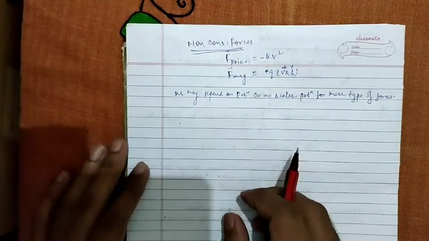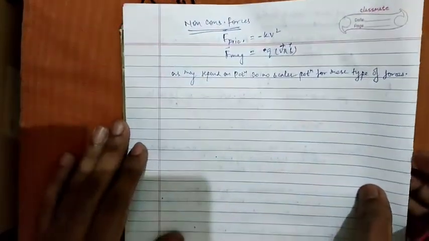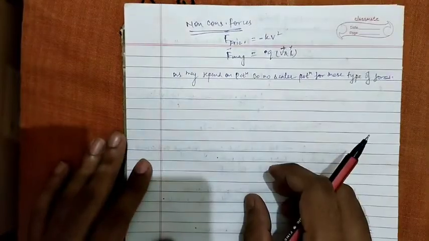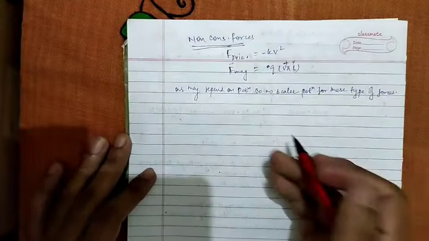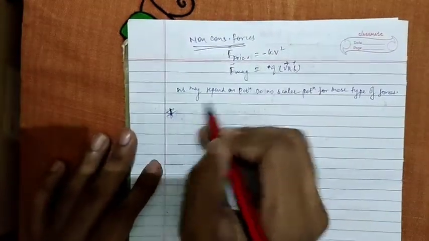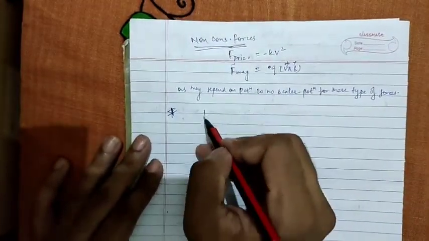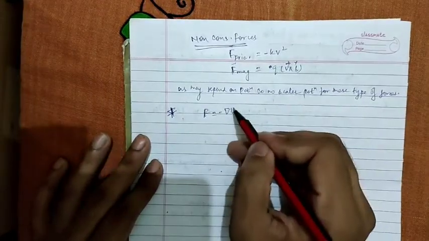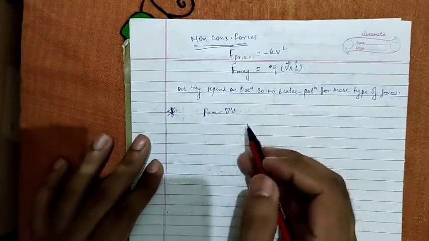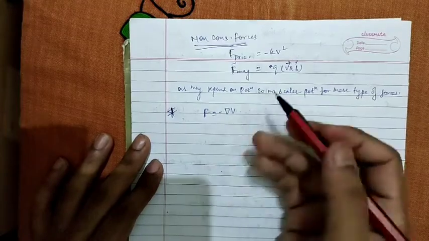Now, to note one thing here: the scalar potential is only defined up to a constant. As we know that F is equal to minus del V, this V can be any quantity with the addition of any constant.